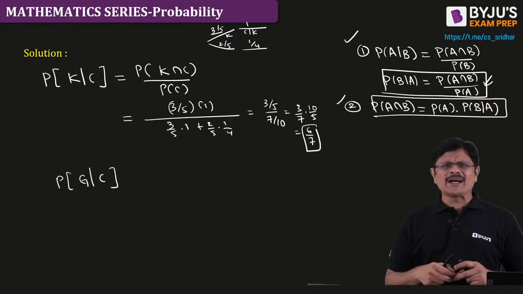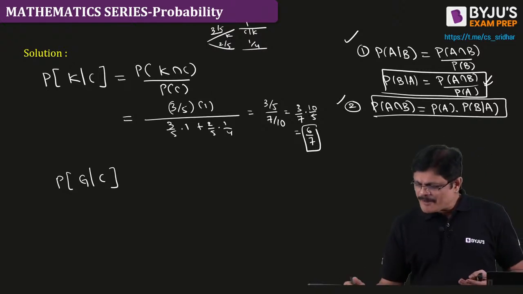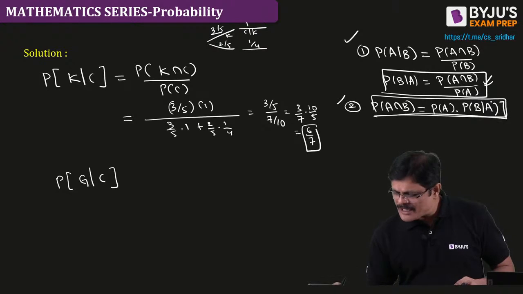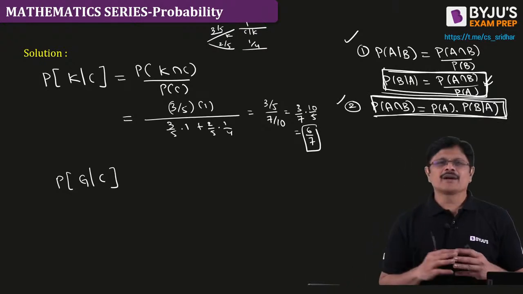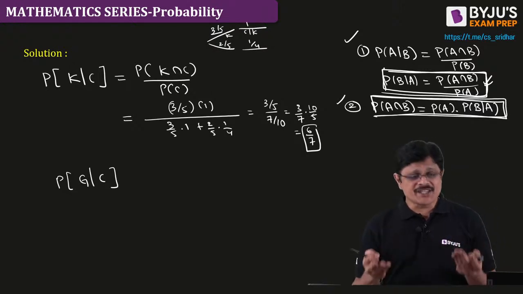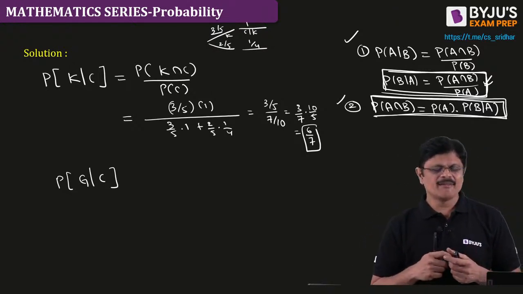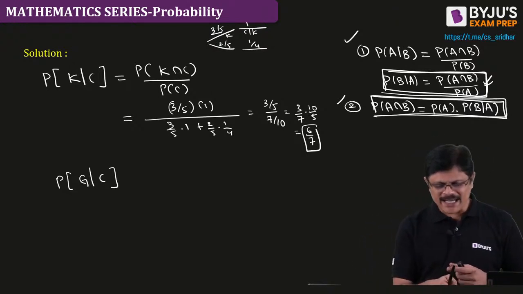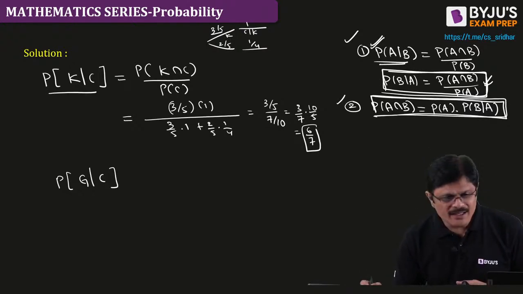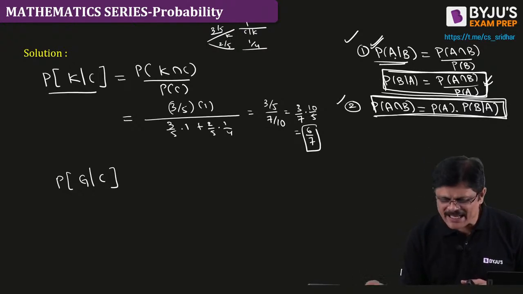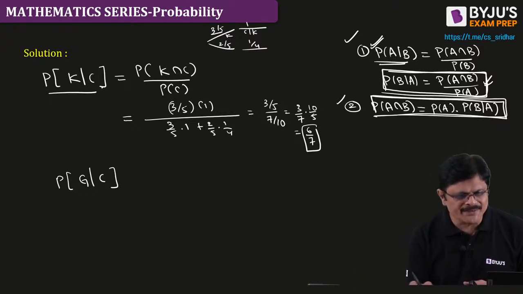See, the formula part comes from this multiplication theorem and this formula for conditional probability. Conditional probability, because K given C, is it the same like this? K given C is the intersection divided by the probability of the denominator.